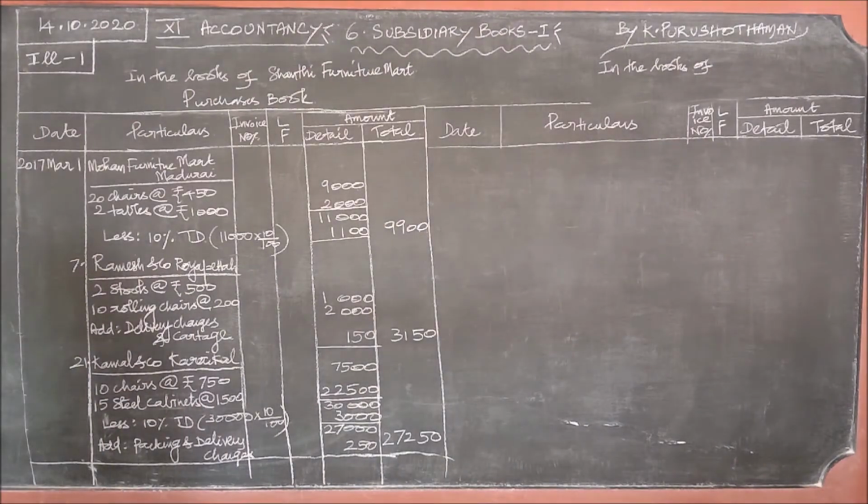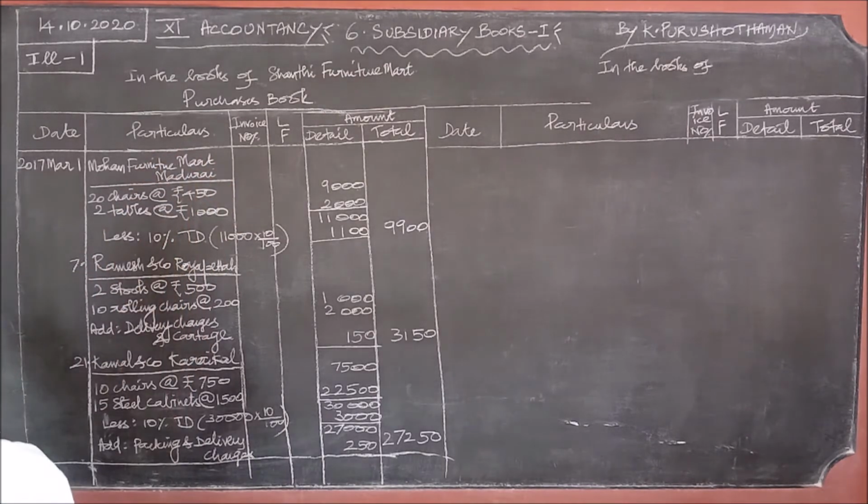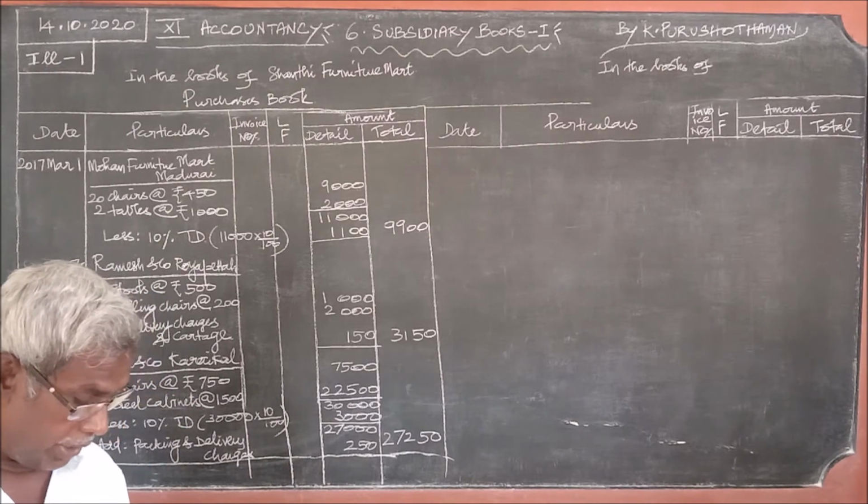Purchased from Gemini and Sons, Chennai, 2 typewriters. But what is the business deal with only furniture? Typewriter is not a furniture, it is an office equipment, and therefore it should not be written here. Do you understand it? There are 4 transactions.